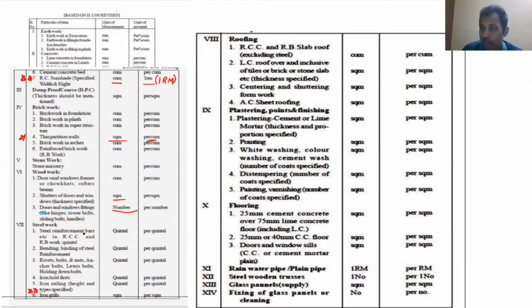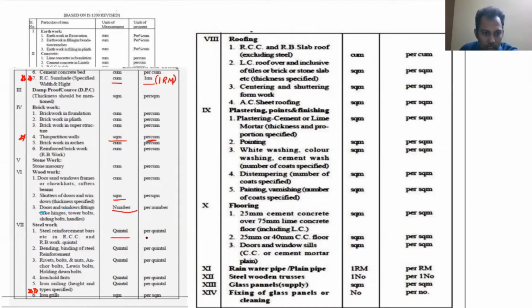And steel, again, I haven't told one thing. I have told number, running meter, square meter, cubic meter, but one more unit is there, that is weight: quintal, kg, or ton. Only steel and steel components, like steel gates, steel lifting arrangements, steel rolling devices, all these things which are fabricated out of steel, we take in kg for measurement, and for payment also in kg or quintal, whatever it may be. Quintal, ton, kg are all derivatives of weight.